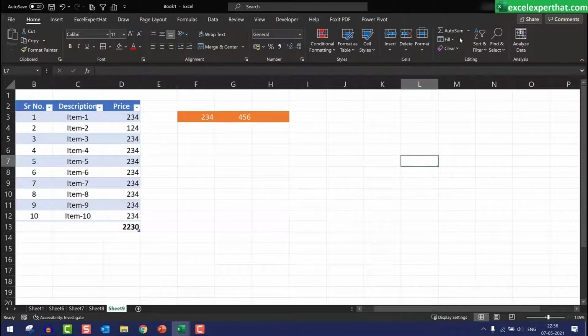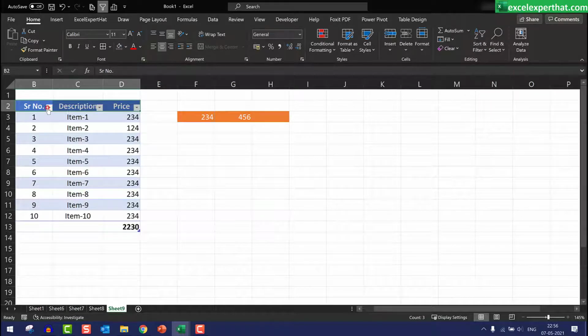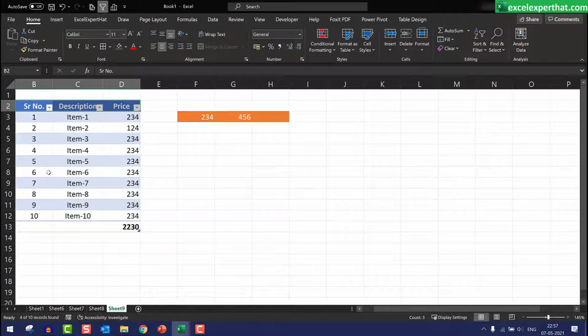If I would like to have the filter at the top of the table, just select the table header, go to the sort and filter and click on filter. So here the filter will be added and I can filter it as per my requirement. Filter is nothing but you can select all cells or you can select whatever data you require and click OK. The table will show you only the data which you have selected. So this way filter can be utilized.